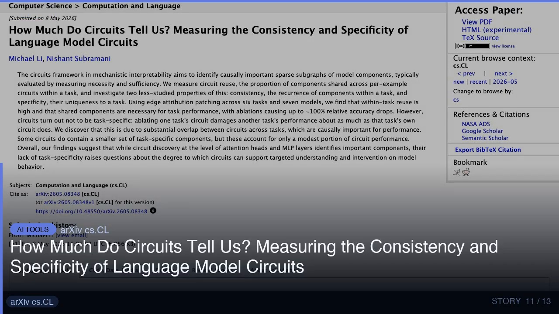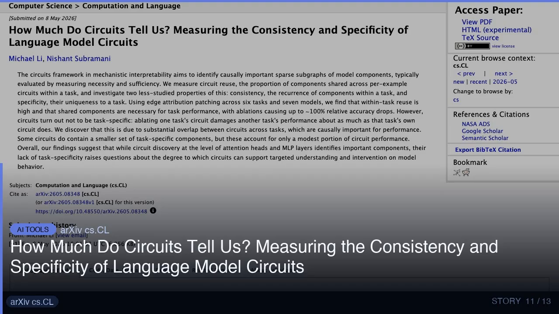Out of everything that dropped this week, this is the one I kept coming back to. How much do circuits tell us? Measuring the consistency and specificity of language model circuits. 2605.08348 v1, announced type: new. Abstract: The circuits framework in mechanistic interpretability aims to identify causally important sparse subgraphs of model components, typically evaluated by measuring necessity and sufficiency.